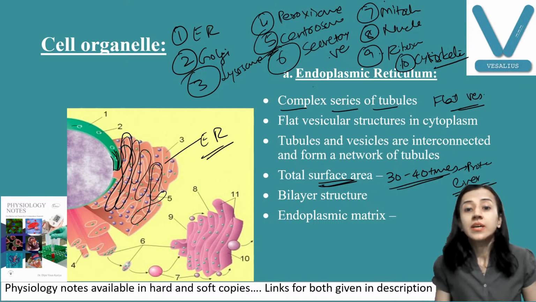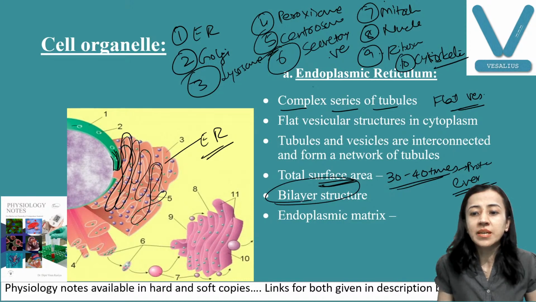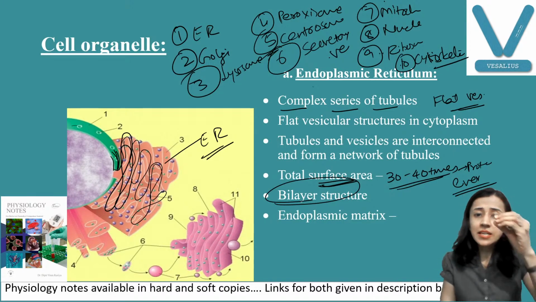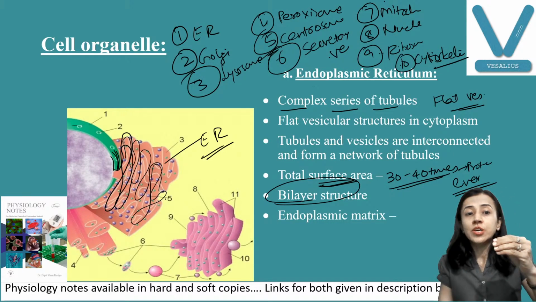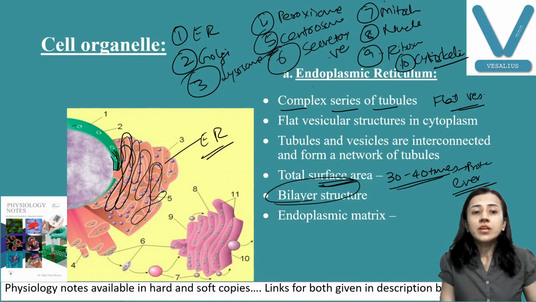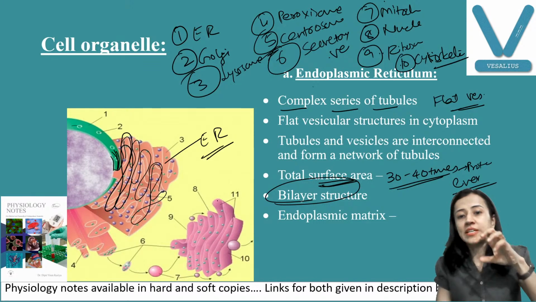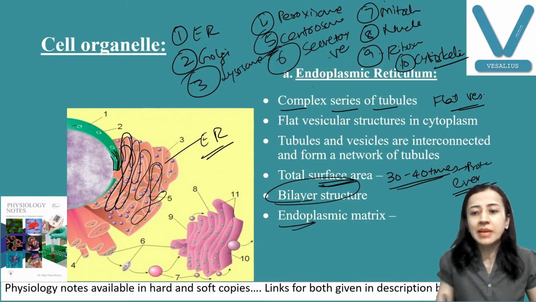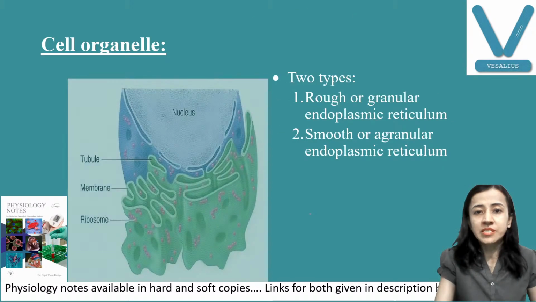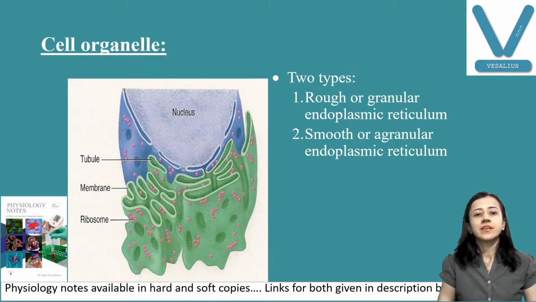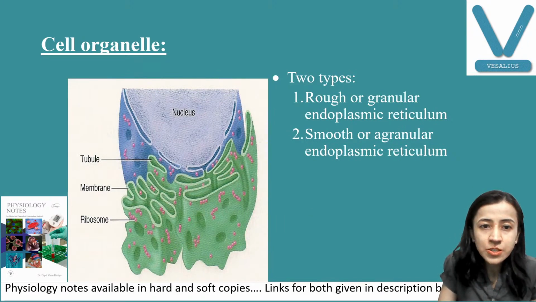Fine. Okay, and this is made up of 2 layers, double layer. Inside them there is a lumen, and this lumen is continuous with the membrane of the nucleus, the nuclear membrane, and it has a matrix liquid that is known as endoplasmic matrix. I will show you another diagram. It becomes easy for you to remember. You can see here, this is a double layer. You can see this is the nuclear membrane.